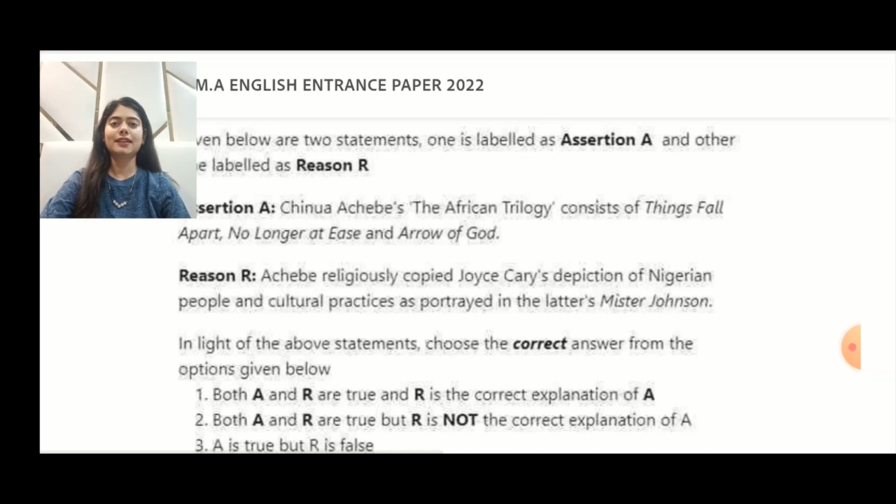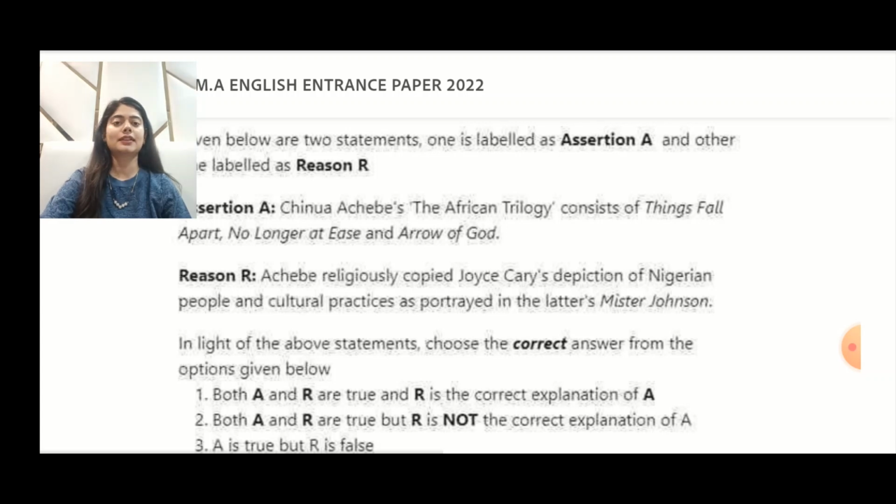Alright, now we take our next question, question number 2. Again, given below are two statements. One is labeled as assertion and the other one is labeled as reason, R. Assertion reads, Chinua Achebe's African Trilogy consists of Things Fall Apart, No Longer at Ease, and Arrow of God.